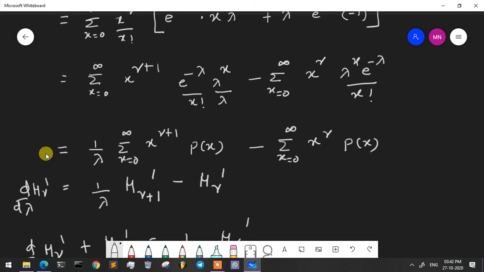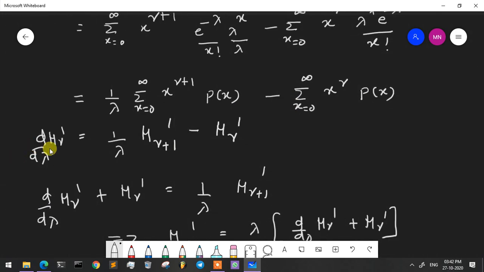So d by d lambda of mu r dash is equal to 1 by lambda into summation x is equal to 0 to infinity x raised to r plus 1 into p of x minus summation x is equal to 0 to infinity x raised to r into p of x. D by d lambda of mu r dash is equal to 1 by lambda mu r plus 1 dash minus mu r dash.